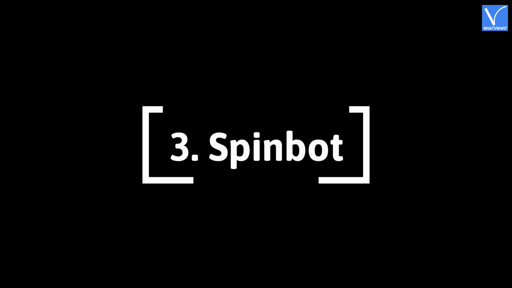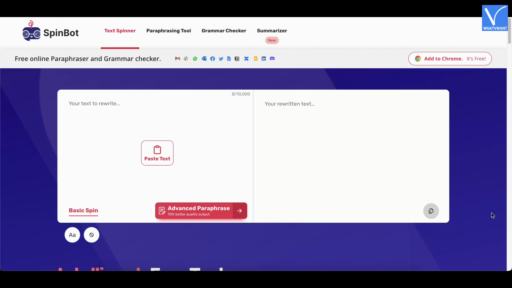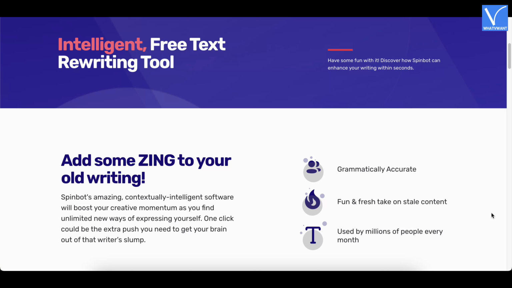Number 3. Spinbot. Spinbot is used by lots of content writers as this allows instant rephrasing and helps to create new content. Moreover, this is a free tool and can be used without paying a single penny. The specific features include the ability to rephrase texts of up to 1,000 words.